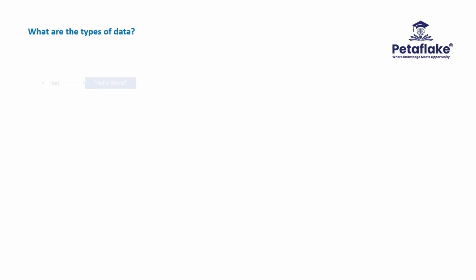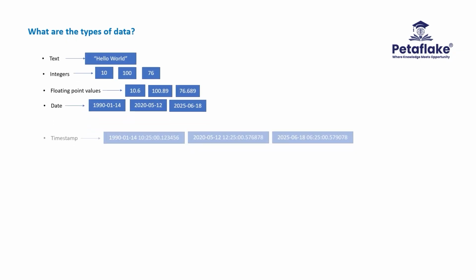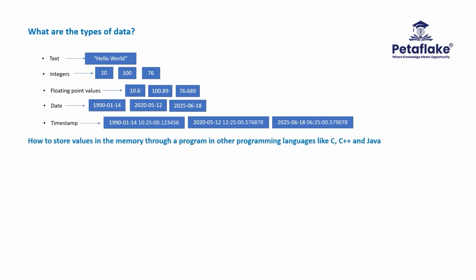Text data, integers, floating values, date values, timestamp values. Integer values are the numbers without decimal point values. Floating values are the numbers with decimal point values. Let's understand how to store values in the memory through a program in other programming languages like C, C++, and Java. Every value occupies some amount of storage in the memory based on the size of data.